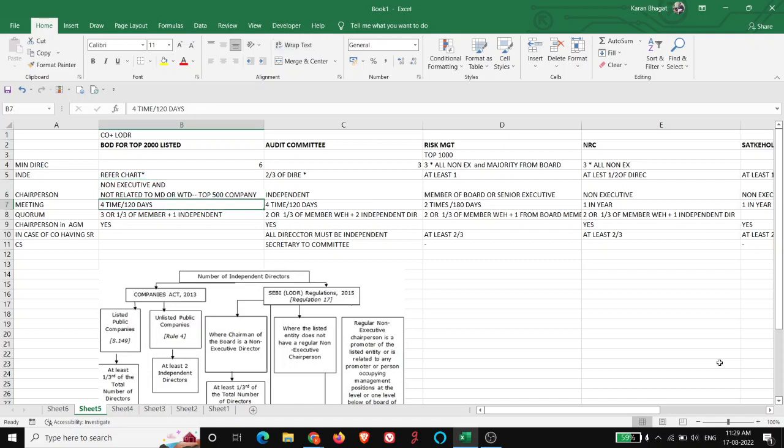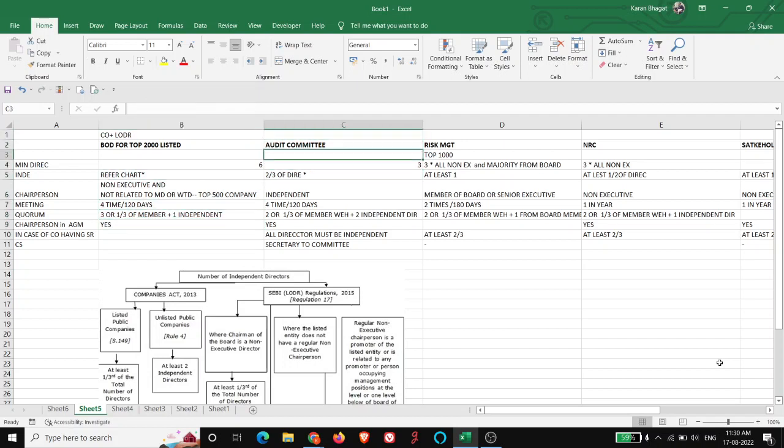Meetings: four a year, with a maximum gap of 120 days. Quorum of the meeting is three, not two or one third as under the normal Companies Act. But for top 2000 listed companies, it is three or one third of the members, whichever is higher, plus at least one independent director present. Chairperson in AGM, yes, it is required.